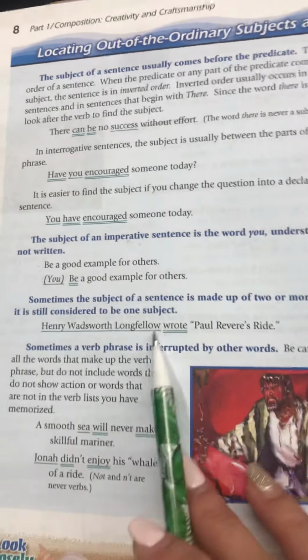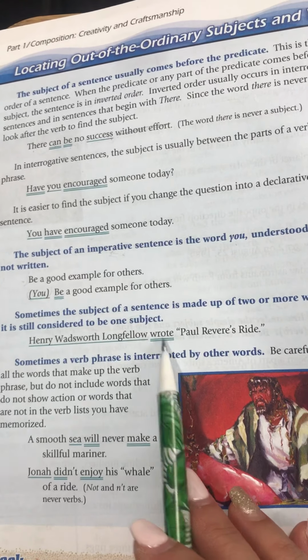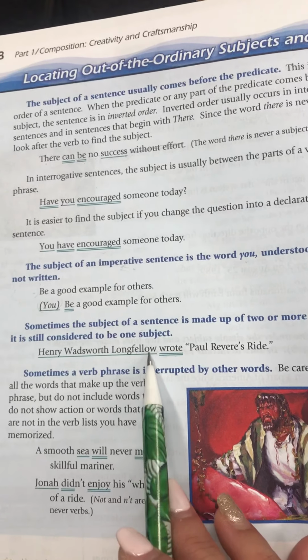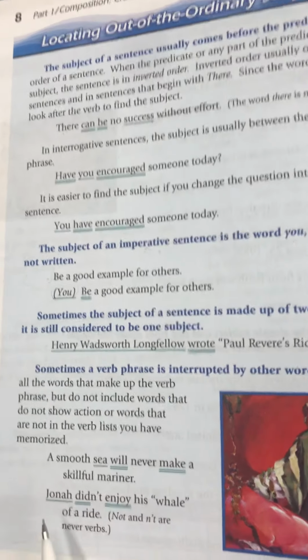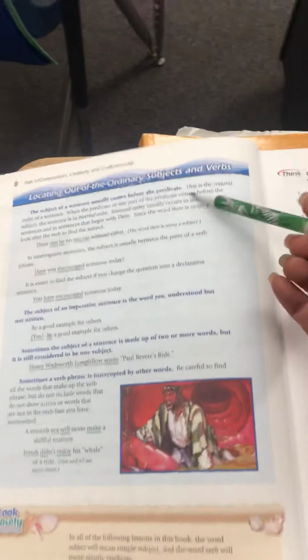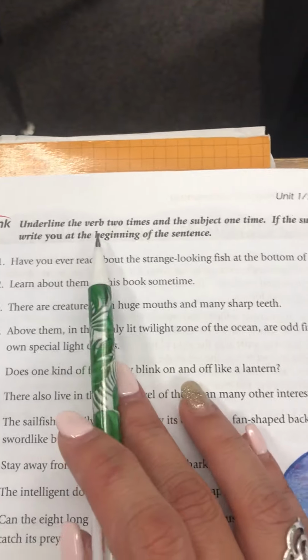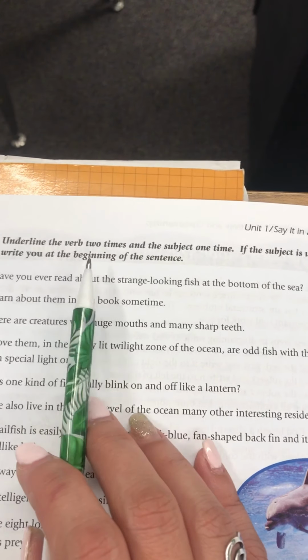All right. Here's something different. Who actually wrote it? The verb is wrote. Henry Wadsworth Longfellow. If it's a name, underline the whole name. Okay. And just look over page 8. Then when you understand how to do that, you're going to do page 9. On page 9, you're underlining the verb 2 times and the subject 1 time.